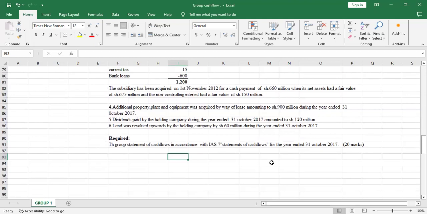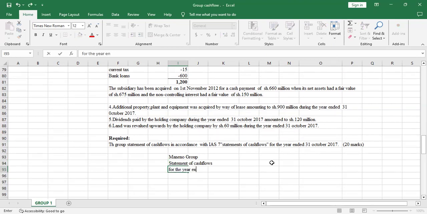So, Maneno Group, statement of cash flow for the year ended 31st October 2017.